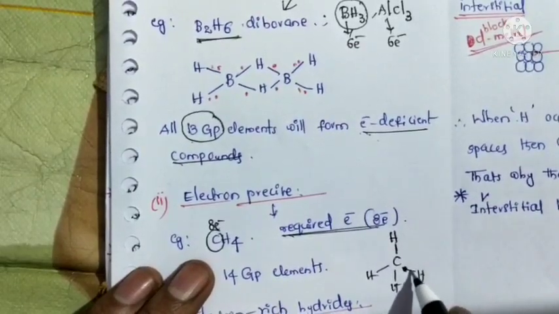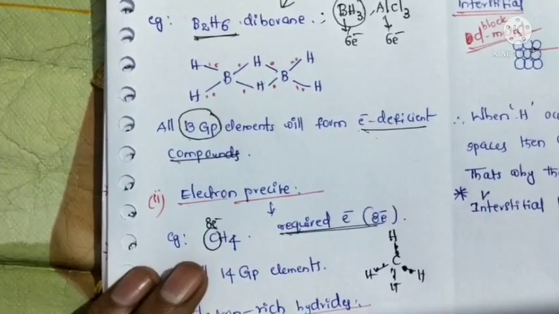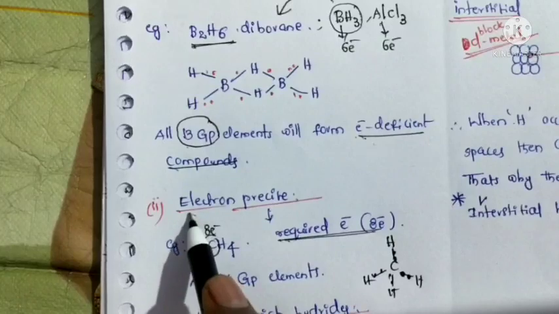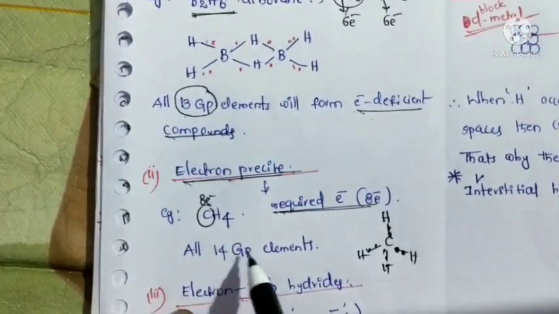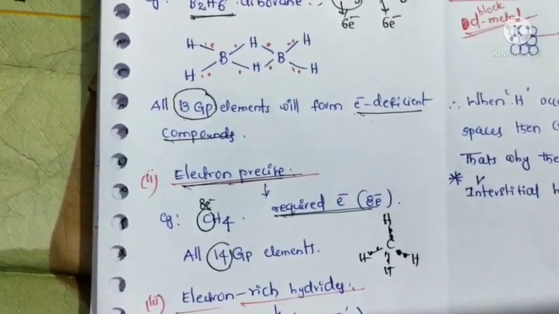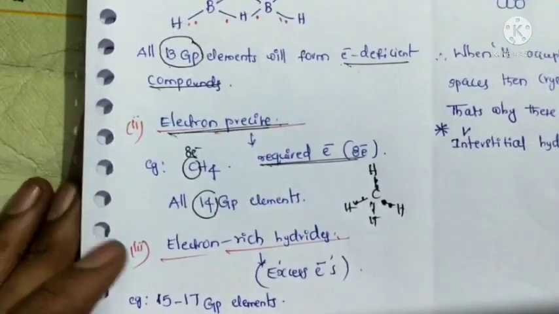How many electrons? 1, 2, 3, 4, 5, 6, 7, 8. 8 electrons. So that's why methane belongs to the electron precise hydrides. And all 14 group elements, carbon, silicon, germanium, tin, lead, can form electron precise hydrides.